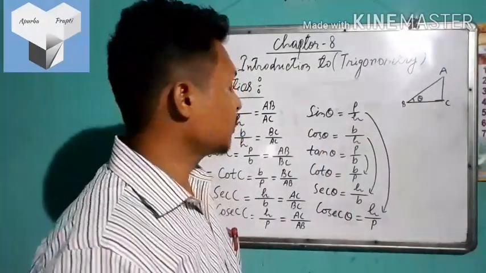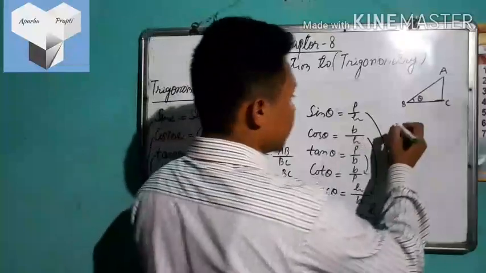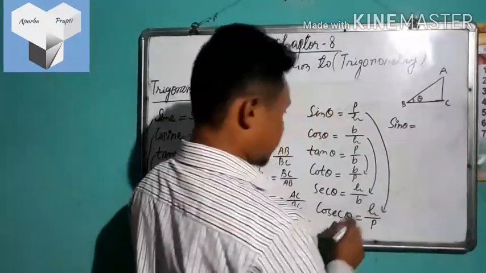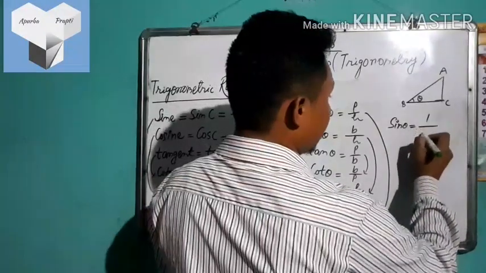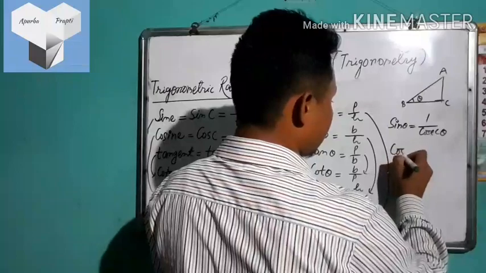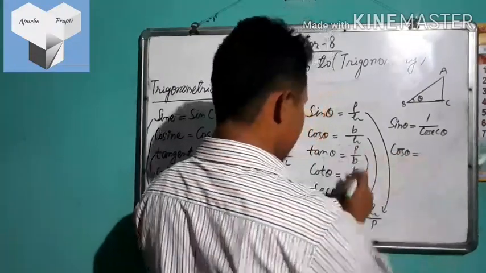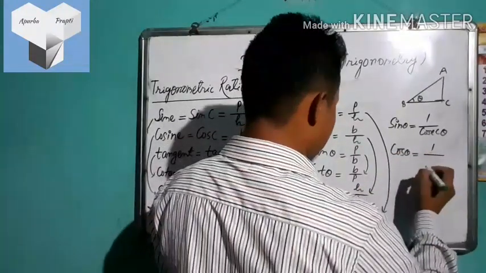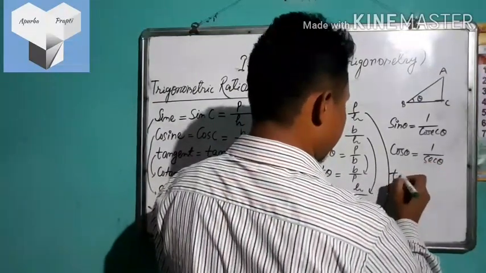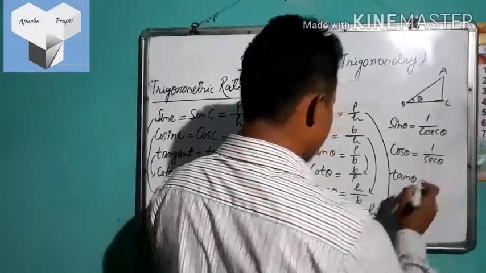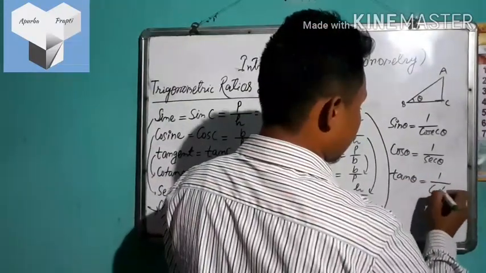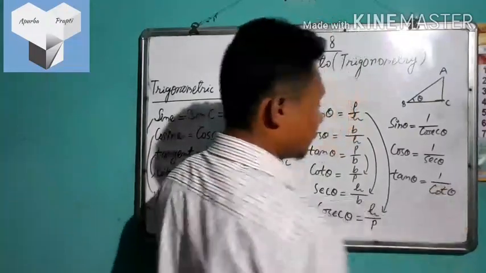Finally, we can show the relation among them like this. Sin theta is related to cosec theta. How? It is 1 by cosec theta. Cos theta is related to sec theta. How? It is 1 by sec theta. And tan theta is related to cot theta. How? It is 1 by cot theta, like this.